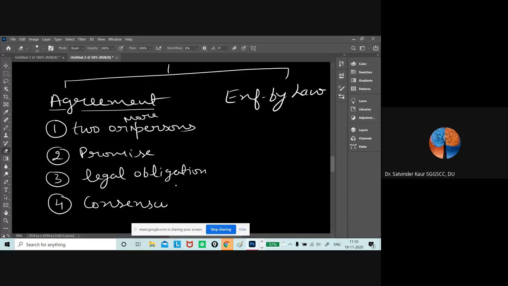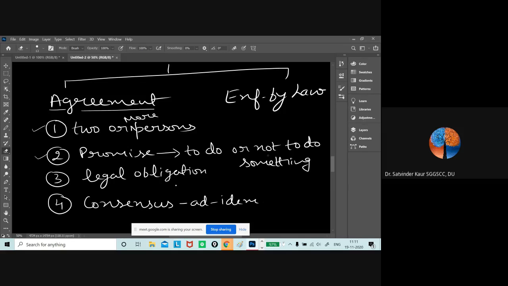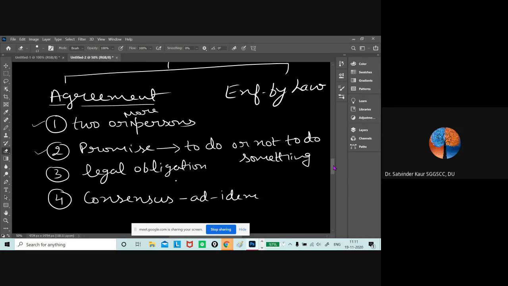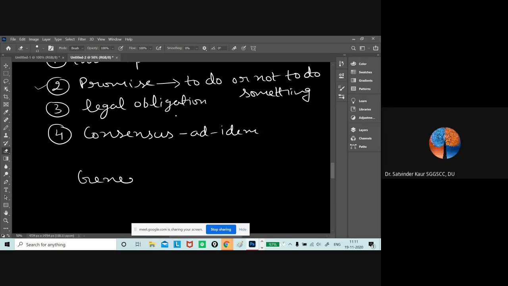There is one essential, consensus ad idem, which we'll discuss in this class itself. One thing, plurality of persons is needed. Another thing, there needs to be a promise, and this promise can be to do or not to do something, right? So it can be of any nature. The General Contract Act says the subject matter can be anything.